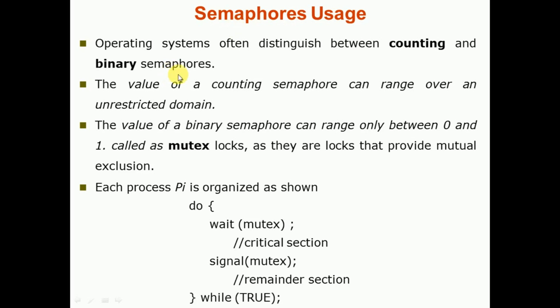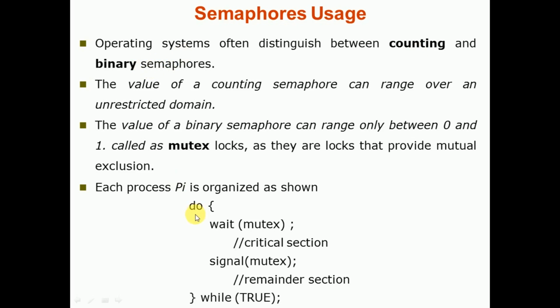Whereas for a binary semaphore, as the name indicates, the value can range only between 0 and 1. It can have only the binary digits 0 and 1. So for a counting semaphore there is no restriction on the value held, but a binary semaphore holds only two possible values, 0 and 1.